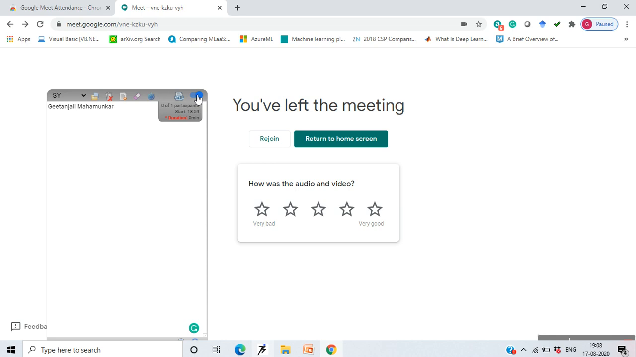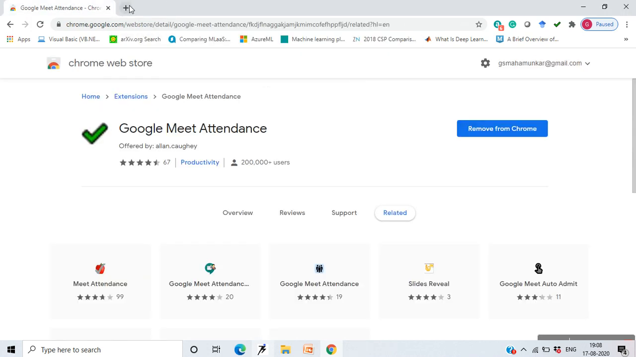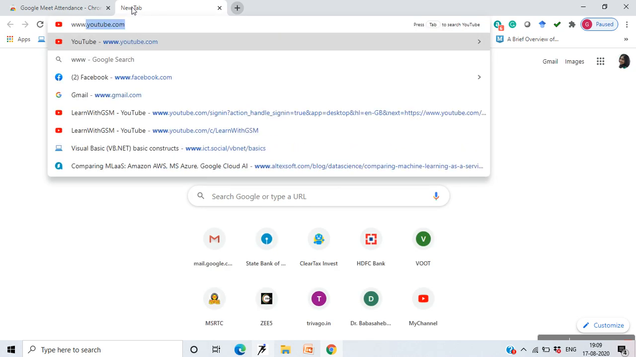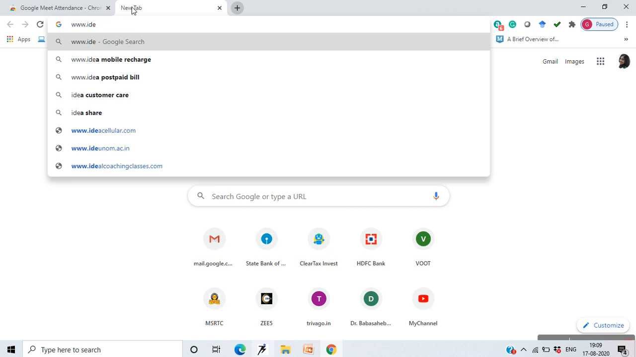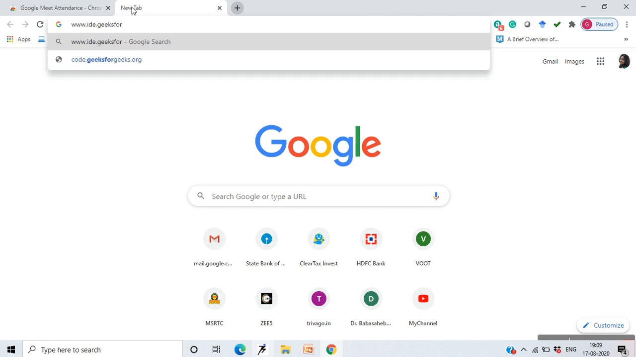Now for the computer engineering faculty, I would like to tell how they can use an online compiler. See, I have an online compiler which I talked about, like www.ide.geeksforgeeks.org.